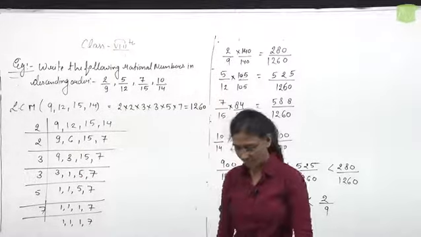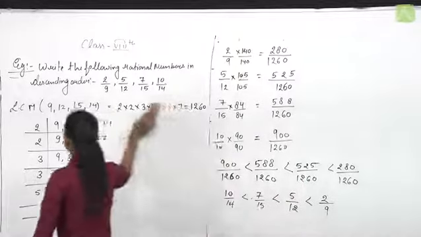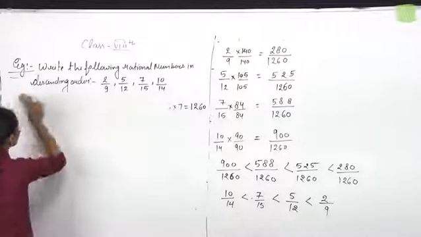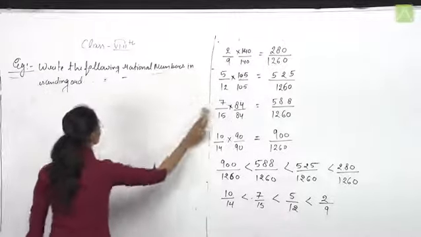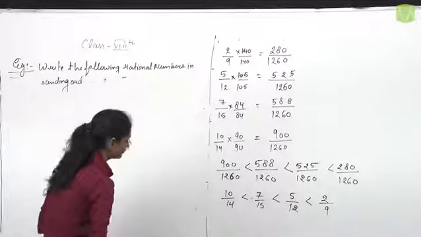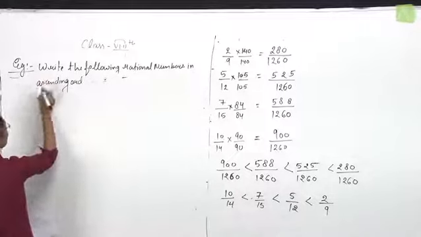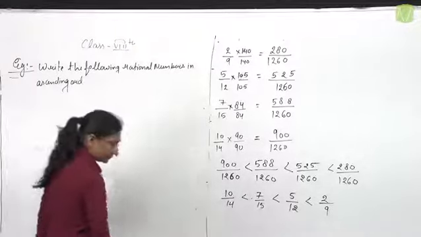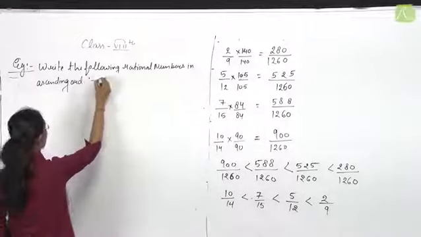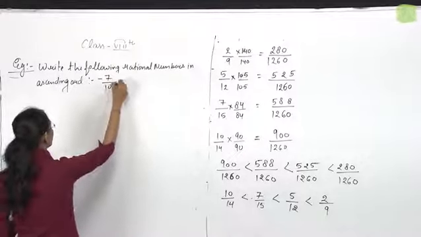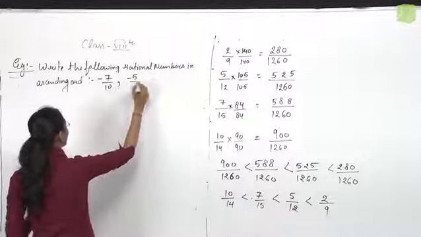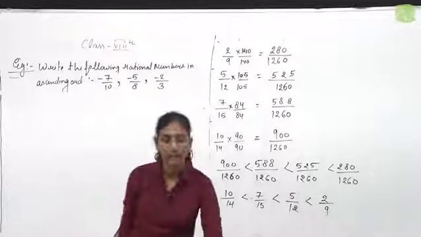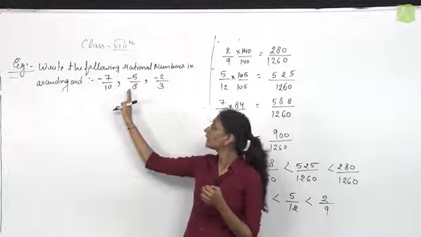Let's take one more example for negative rational numbers. Next question is, write the following rational numbers in ascending order, and the given rational numbers are minus 7 by 10, minus 5 by 8, minus 2 by 3.